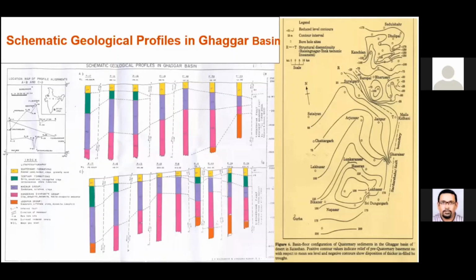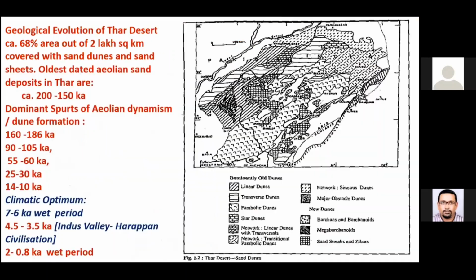That is another subject in itself. It's a very detailed study, wherein this present day Ghaggar and Hakra, Hakra is also a kind of ephemeral stream which used to flow, and that possibly has been the route of the Saraswati. That is how the changes came about.